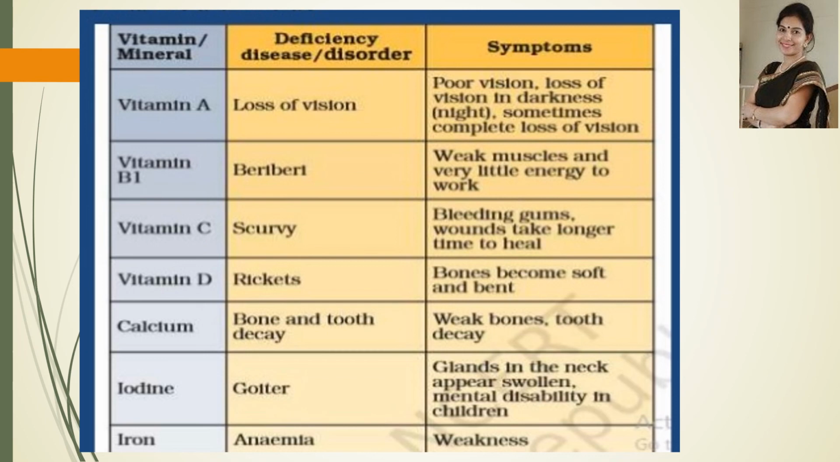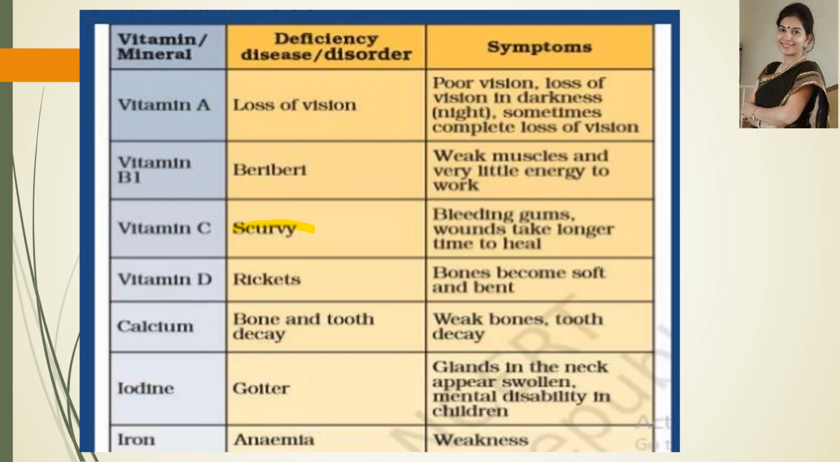Second is vitamin B1, and the deficiency disorder is called beriberi. The symptoms of this disease are weak muscles and very less energy to work. Then vitamin C, because of vitamin C deficiency, scurvy occurs, and during this disease, bleeding of gums can occur and wounds take longer time to heal. Vitamin D, the deficiency disease is rickets, and the symptoms are bones become soft and bent.